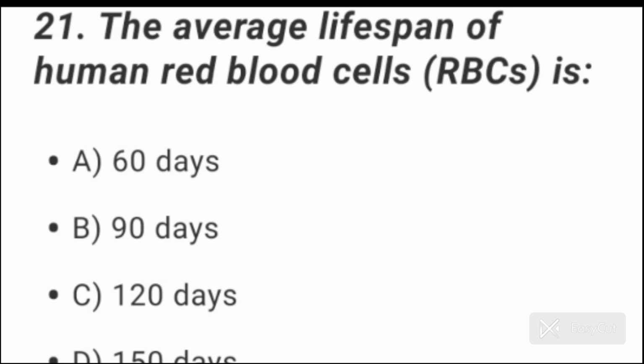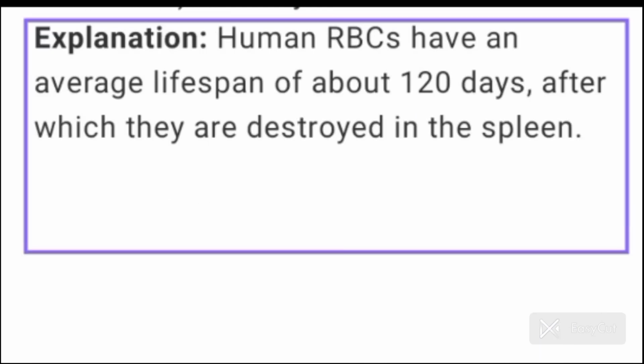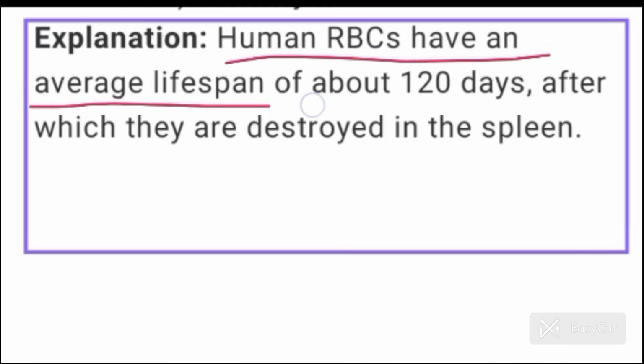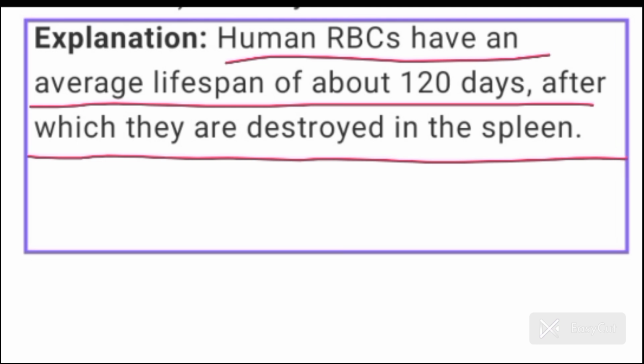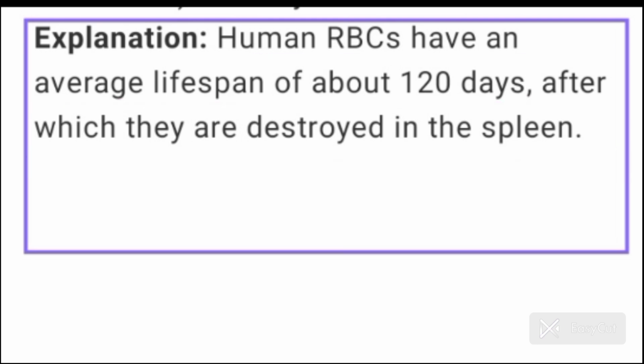Question number 21. The average lifespan of human red blood cell is, option C is correct here, 120 days. Human RBCs have an average lifespan of about 120 days after which they are destroyed in the spleen. Human RBCs का average lifespan 120 days का होता है. 120 days के बाद वो spleen में जाकर destroy हो जाती हैं.